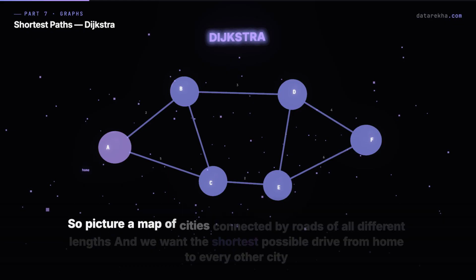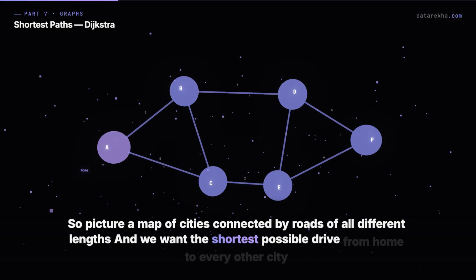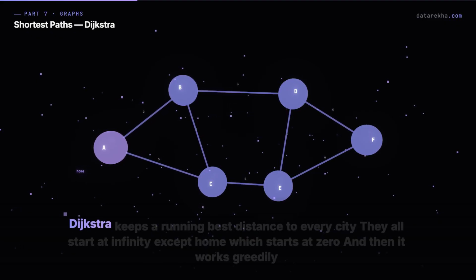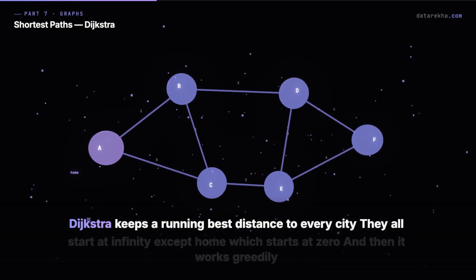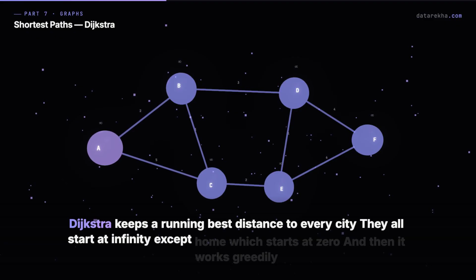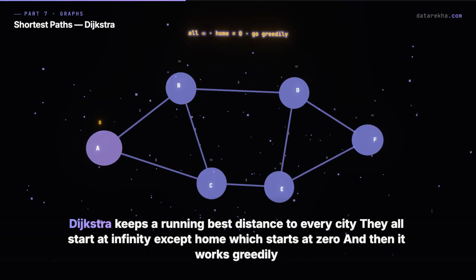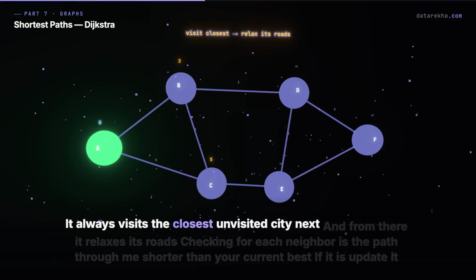So picture a map of cities, connected by roads of all different lengths. And we want the shortest possible drive, from home to every other city. Dijkstra keeps a running best distance to every city. They all start at infinity, except home, which starts at zero. And then it works greedily. It always visits the closest unvisited city next.